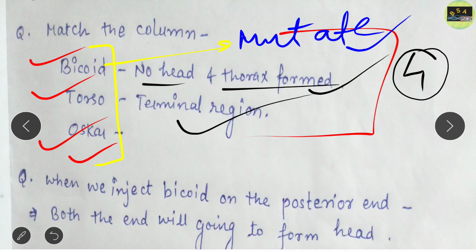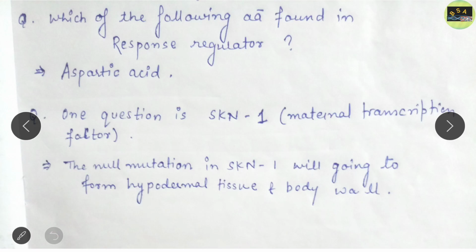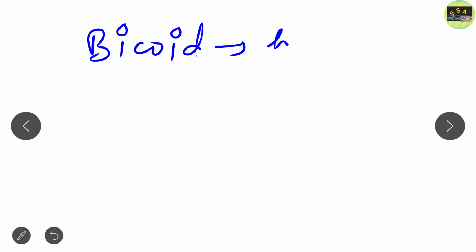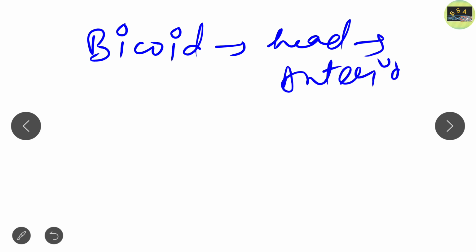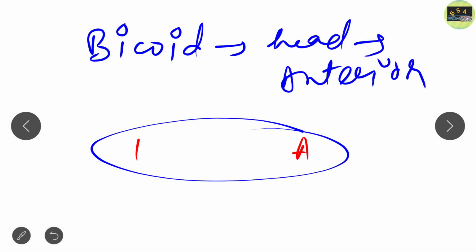Clear? Now another question, for 2 marks, is what will happen when we inject bicoid at the posterior end? Students, we all know that bicoid produces the head on the anterior side. But suppose this is a Drosophila egg, with the anterior side here and the posterior side here.